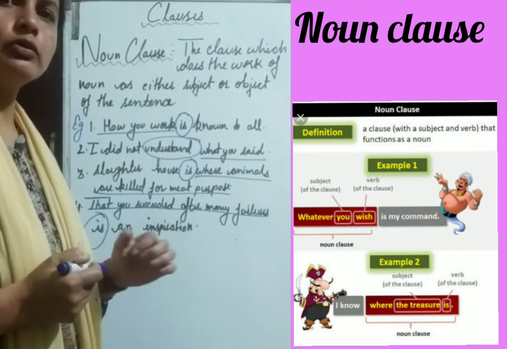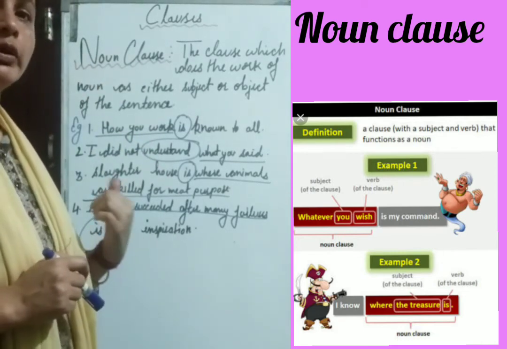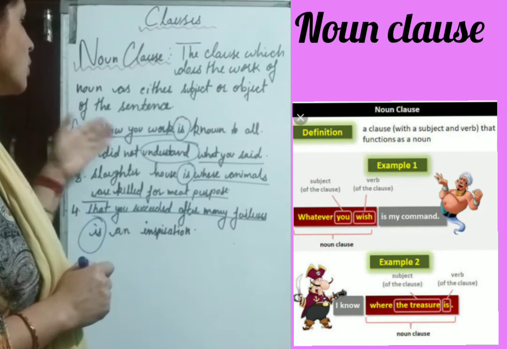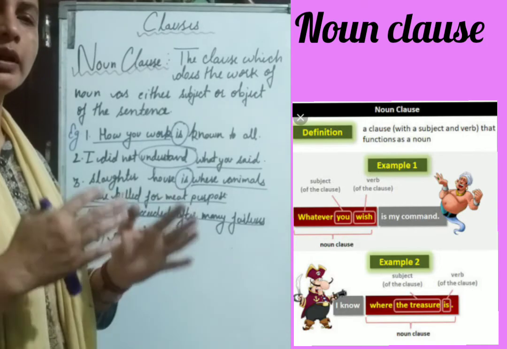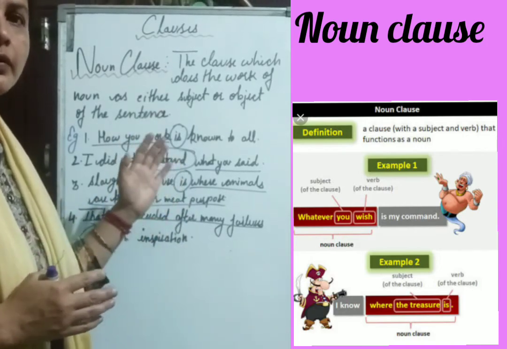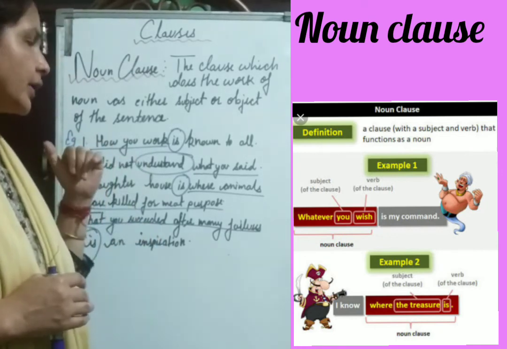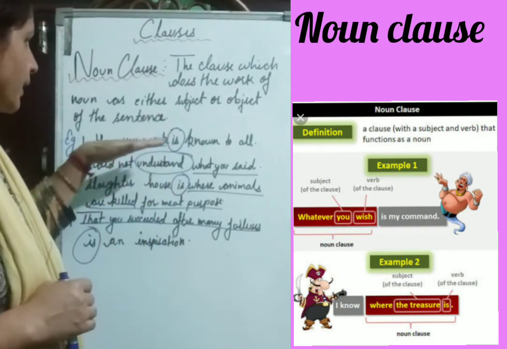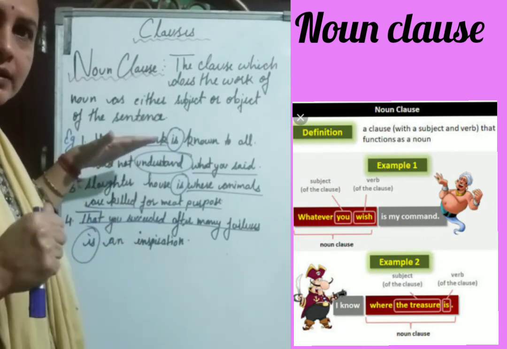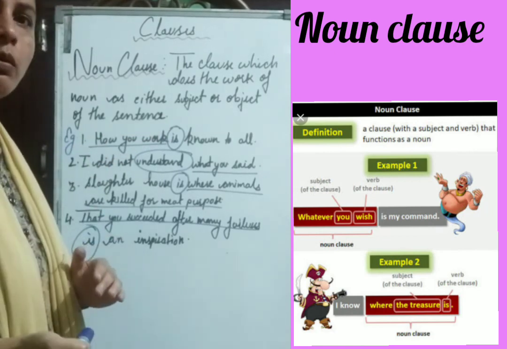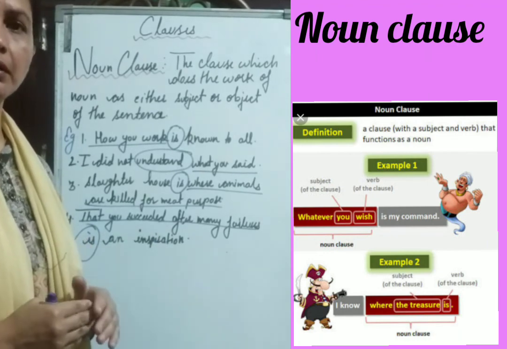One more thing you have to remember, that a noun clause always starts with words like how, what, where, that. These all are connectors. So whenever a noun clause starts, these words are there. Like whatever also is there. So before the verb, if the noun clause is written, it acts as a subject, and if the noun clause comes after the verb, the noun clause acts as an object in the sentence.